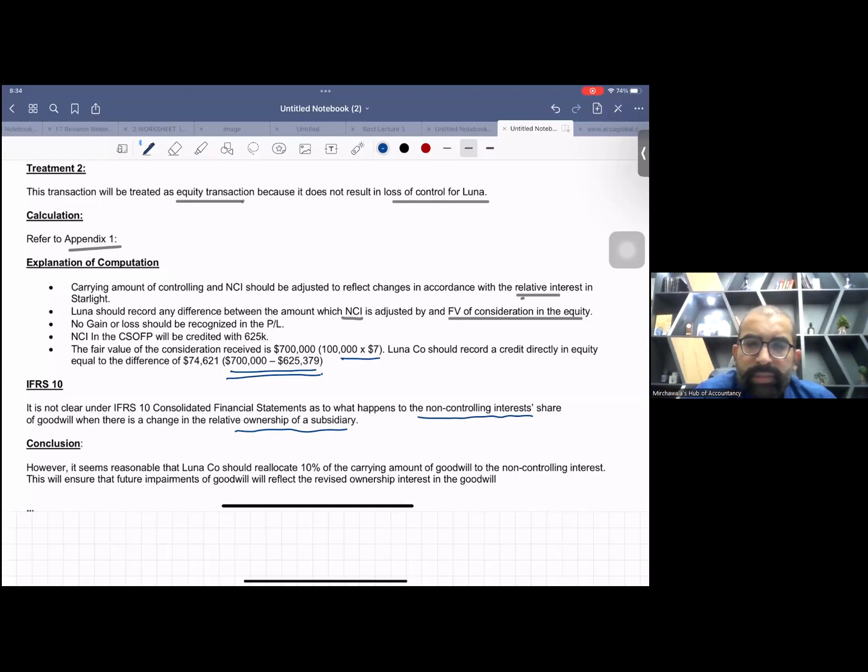Now we are moving towards the second area of this question, and that is related to IFRS 15. You better know that in the SBR paper, question number 1 is not even 100% consolidation. It's mixed with IFRS as well. They give you both things. So let's move to the second area of this question.